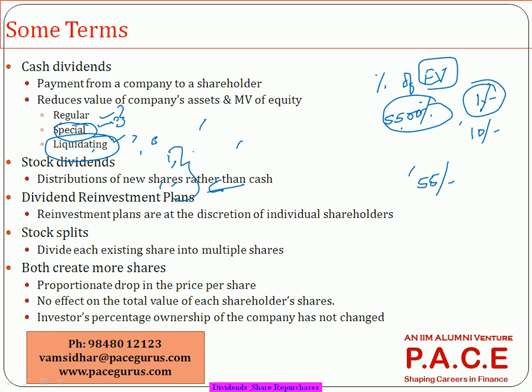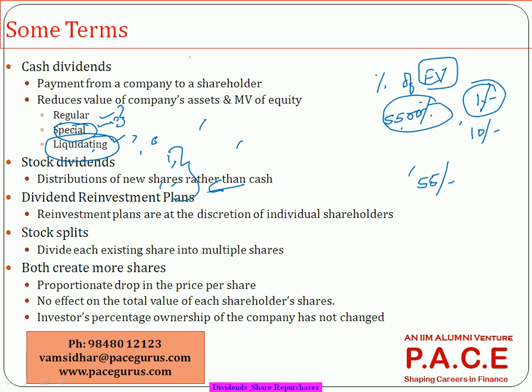If you want to give that cash back to us and take additional shares, we'll give it to you. So dividend reinvestment plan is more at the discretion of the investor, whereas the stock dividend is more at the discretion of the company. Both of them are one and the same. But in the dividend reinvestment plan, at least the flexibility exists with the investor whether he wants to reinvest for additional shares or continue with taking the cash itself. Whereas in case of stock dividend, the company itself mandatorily issues a dividend.